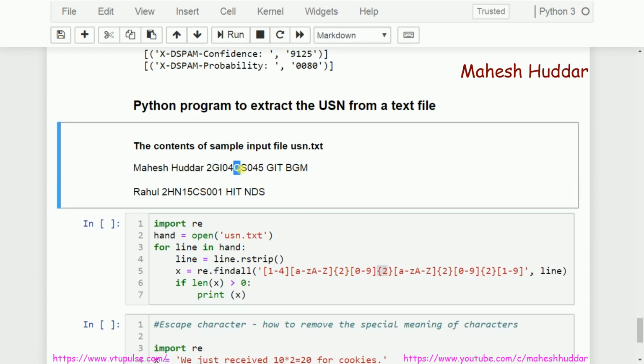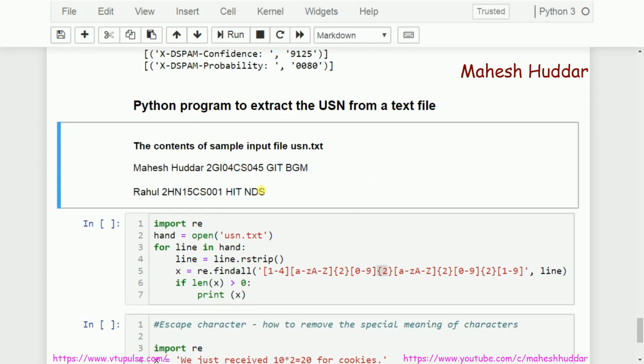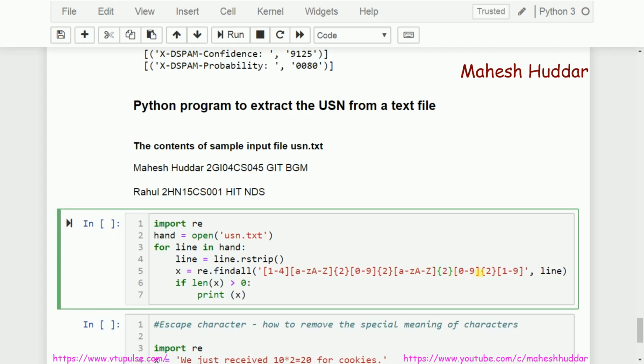After that what do I want? College code. So college branch code, that is CS, EC, EE. How many characters are there? 2 characters. A to Z, that is 1 character. How many number of times do I want to match it? 2 times. Match it. Followed by what I want? I want actually 045, or I can say 001, 010, something like that.